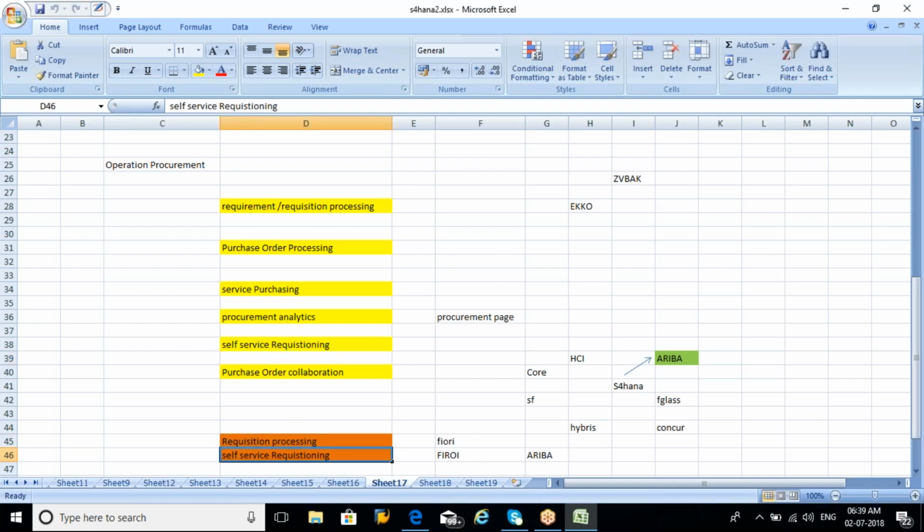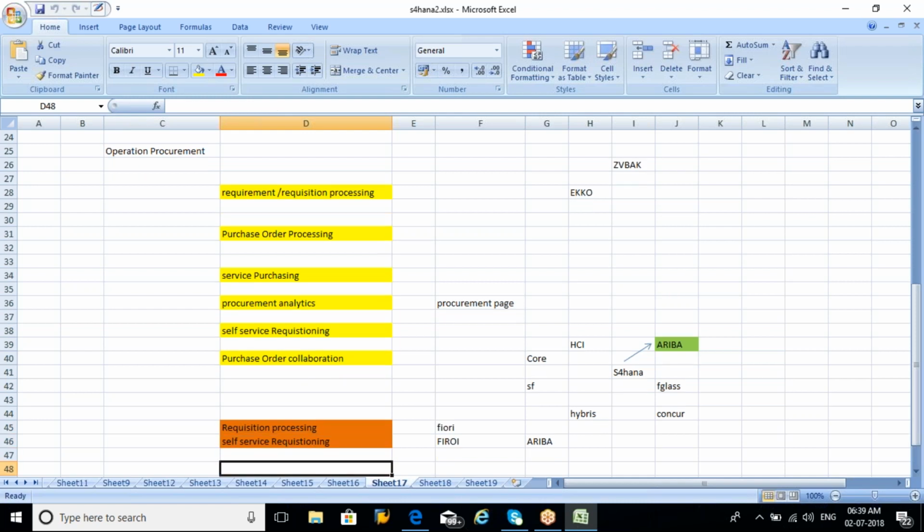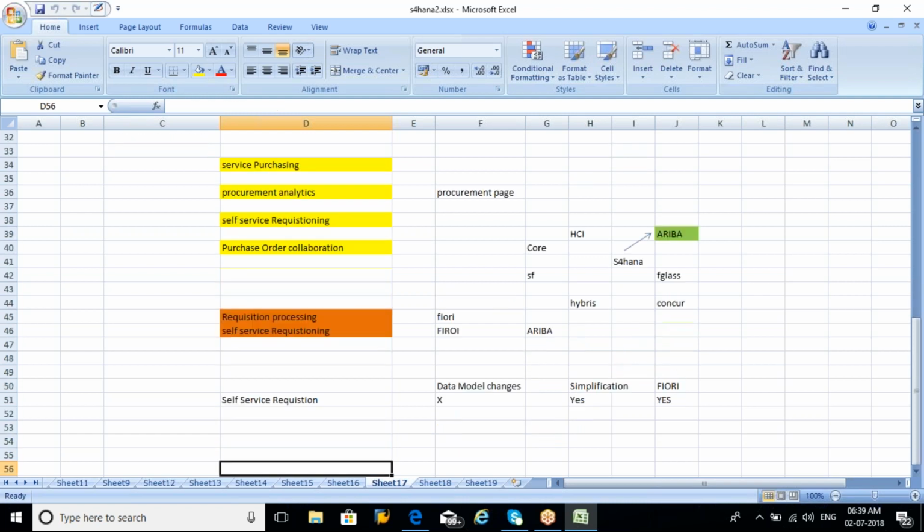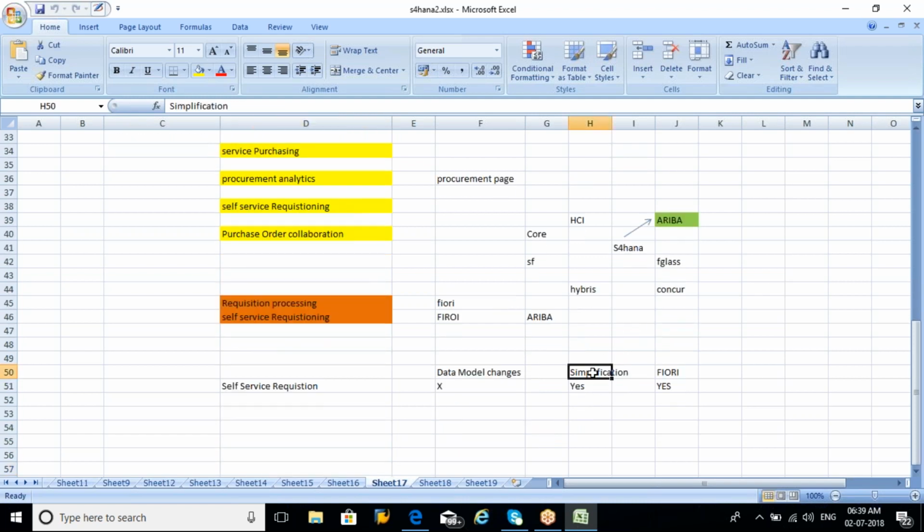For self-service requisitioning, what are all the changes we can see as part of the Fiori? There are no changes from the data model point of view. The same tables we see in the ECC are getting updated in the Fiori also. We have a few simplifications, and Fiori is enhanced in this version.